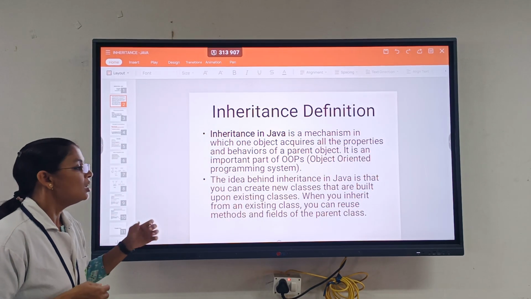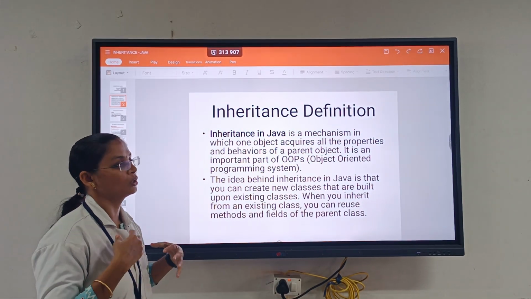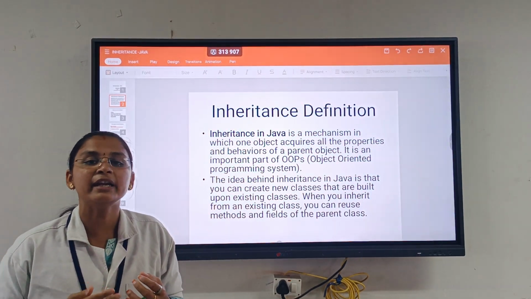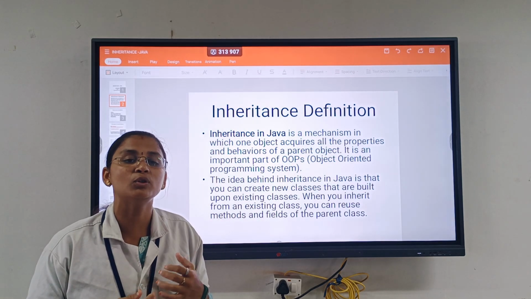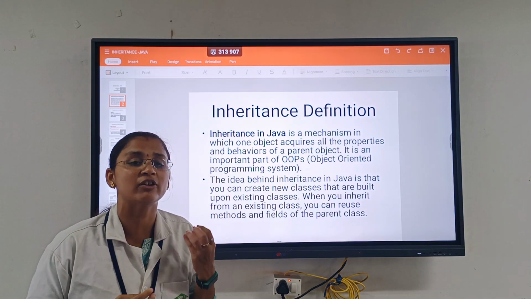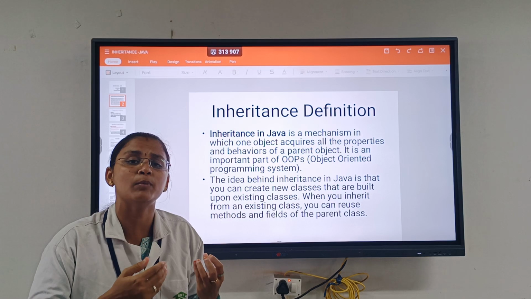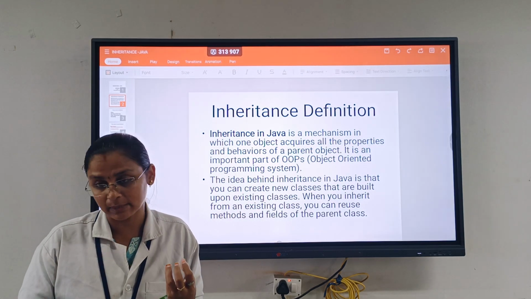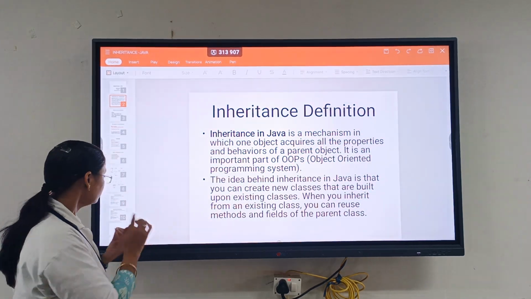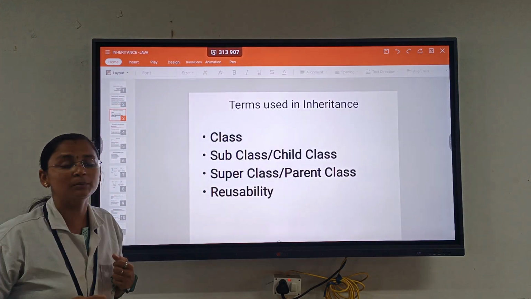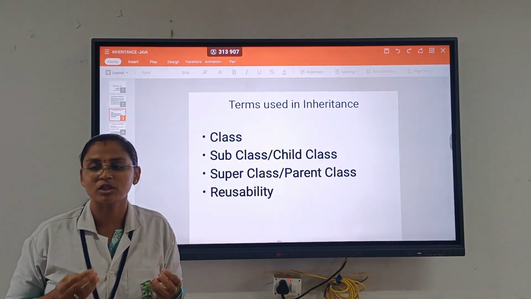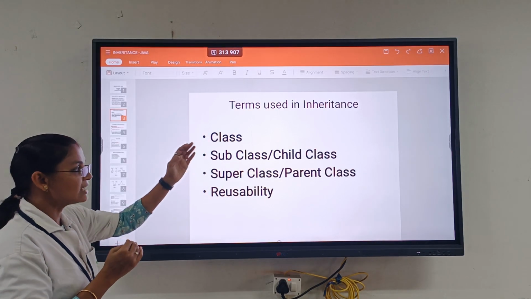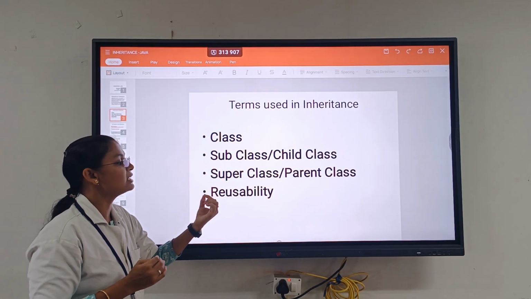Afterwards, when we create new classes, we shouldn't have to repeat the same code again and again. One particular set of code in our parent class can easily be inherited using the concept of inheritance. We have some terms used in the inheritance concept: class, subclass, superclass, and reusability.